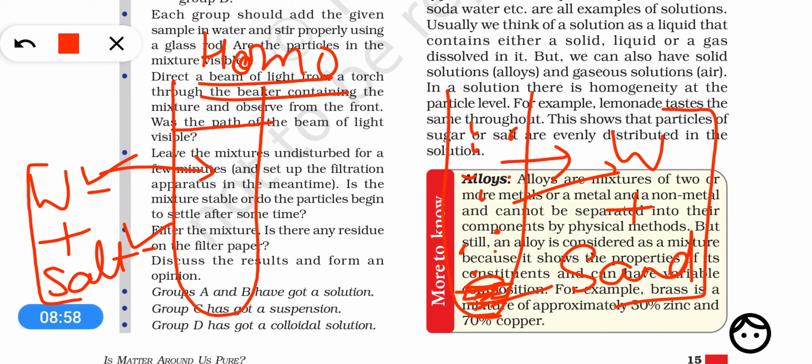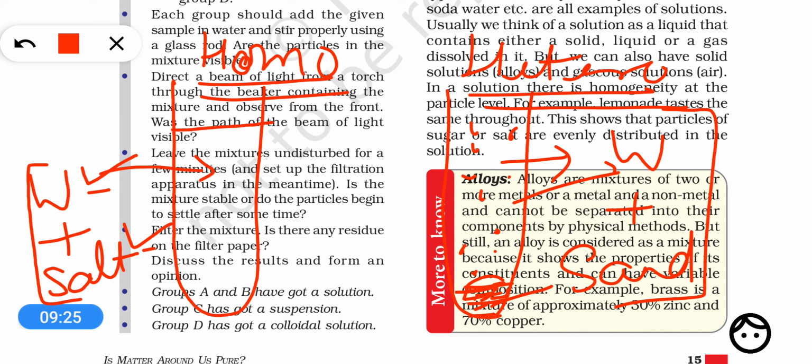So such a mixture is called heterogeneous mixture. Such a mixture in which there is a clear cut boundary of separation between its constituents. What are another differences? Another difference is that homogeneous mixture has a uniform composition, but heterogeneous mixture does not have a uniform composition. It has a non-uniform composition.